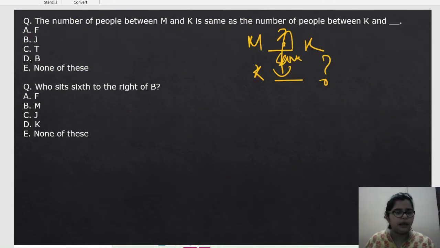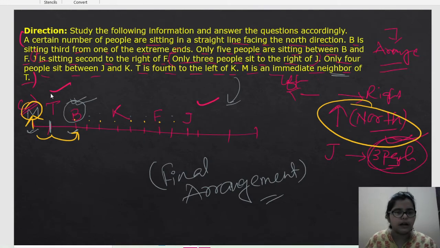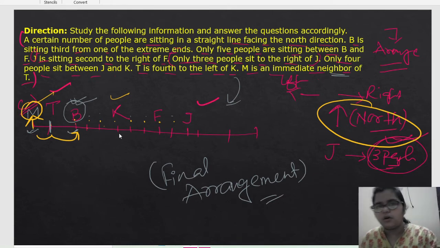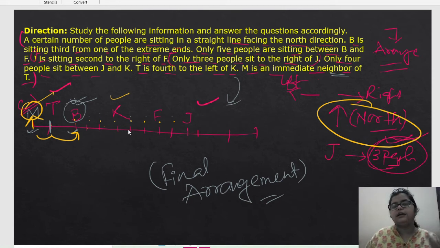Number of people between M and K. Okay. So here is M, here is K. How many people are sitting between M and K? 1, 2, 3, 4. 4 people. So now we have to find out how many people are sitting between K and that person. Okay. K and that particular person means 4 people will sit between K and that particular person.